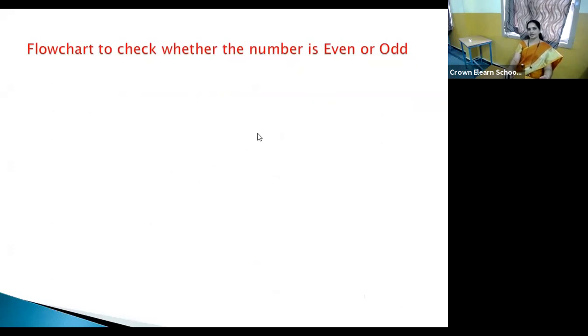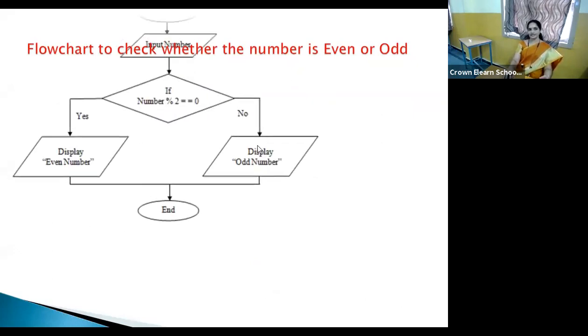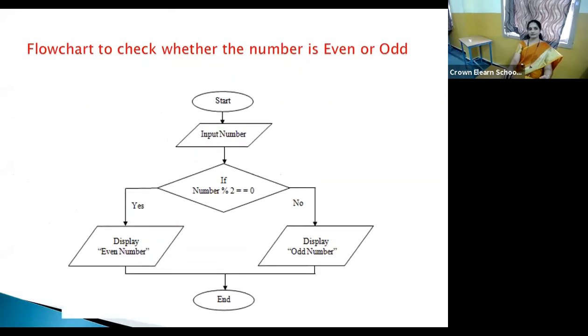So we use the same logic while drawing the flowchart for this. Here I have given the flowchart now. After the class, you just try to write an algorithm for that. Okay. Now just have a look here. We start the flowchart by using the start box, and then we must take the input. The number which should be tested, whether it is even or odd, must be given as input here. So here is the input box, and that number must be tested whether it is divisible by 2.